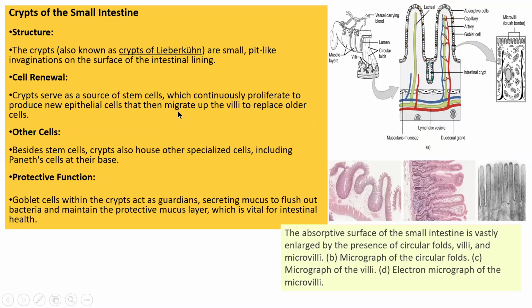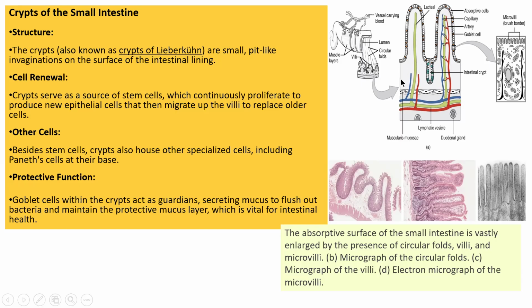So crypts of the small intestine are also present, which are also called crypts of Lieberkühn. It is a small pit-like invagination on the surface of intestinal linings. It is present on the surface of the lining, along with capillary and goblet cells. Look at the image of the intestinal crypt. Intestinal crypts are crypts of Lieberkühn, small pit-like invaginations on the surface of intestinal linings.